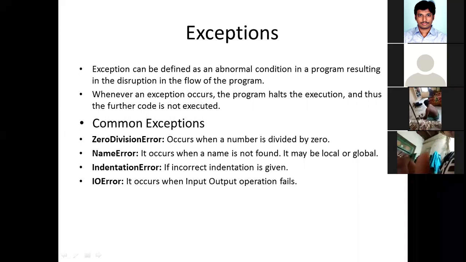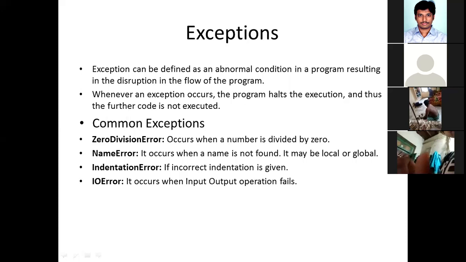Previously I showed you C equal to A by B. If I give the correct values of A and B, like 10 and 5, then during runtime the same statement will not generate any error. Now the next time I run the same program, I give the value of A as 10 and B as 0. This time you get an error. That is called a runtime error. The same statement sometimes may generate an error and sometimes not, based upon the values of the inputs.